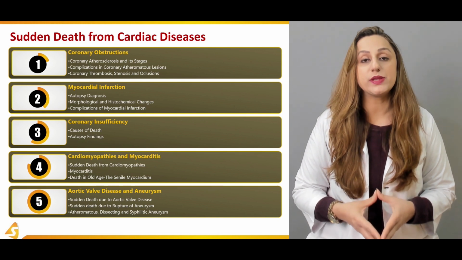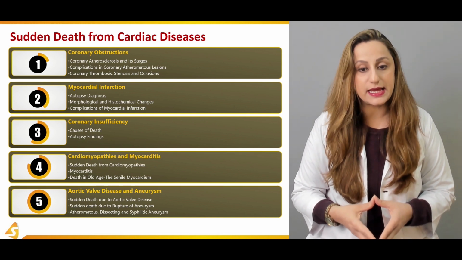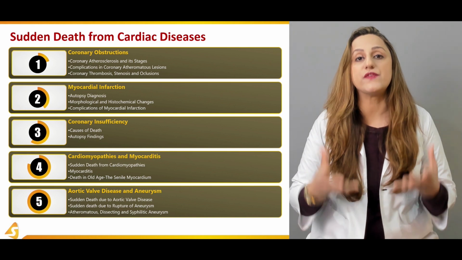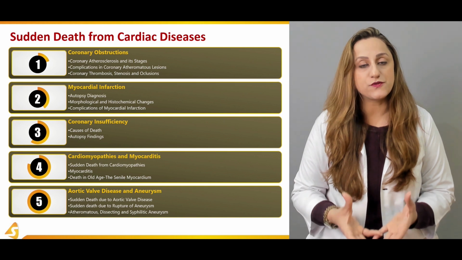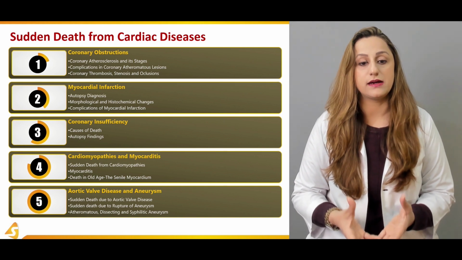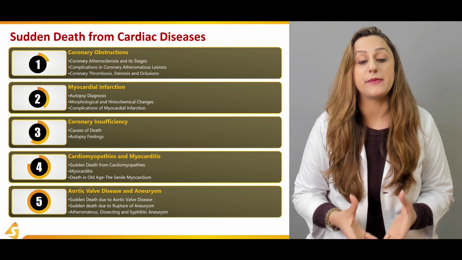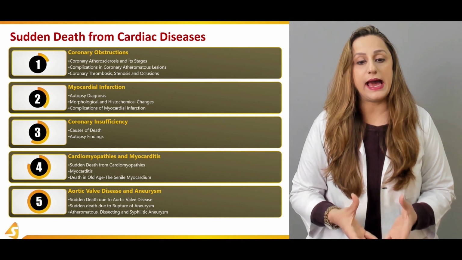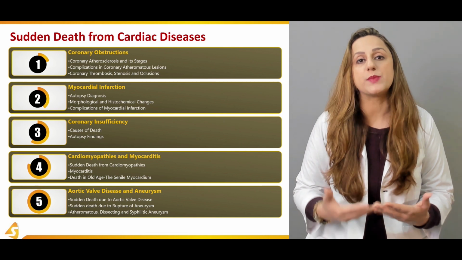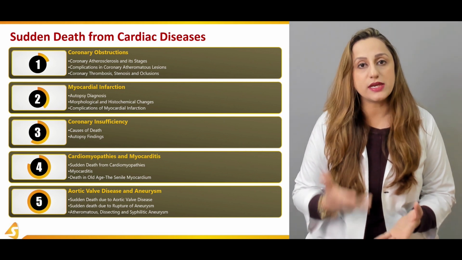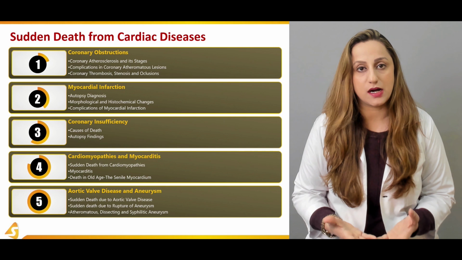In the fourth section, we'll be discussing the cardiomyopathies and the myocarditis, that is the infection of the cardiac muscle. So the sudden death from the cardiomyopathies is the mainstay of this section, myocarditis along with it. And the death in the old age, the senile myocardium or the old age myocardium. What are the changes observed in an old age myocardium?